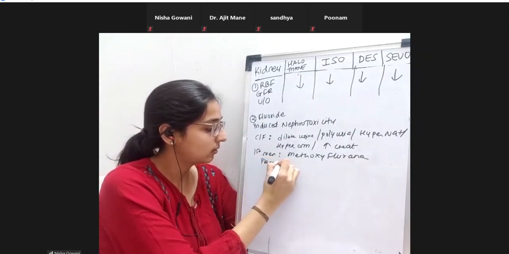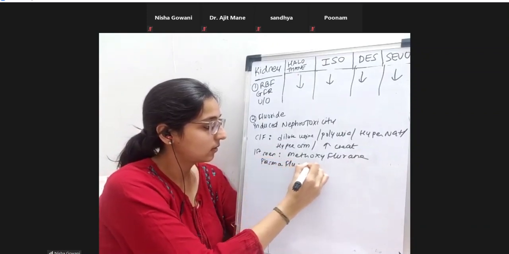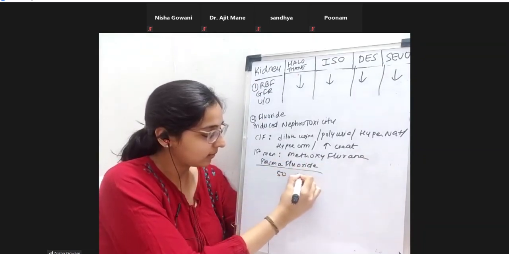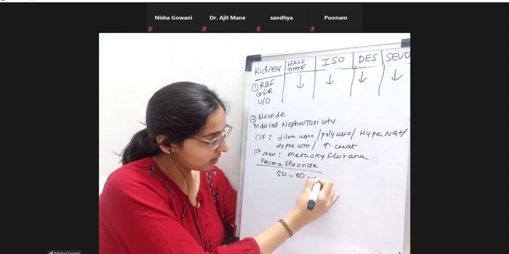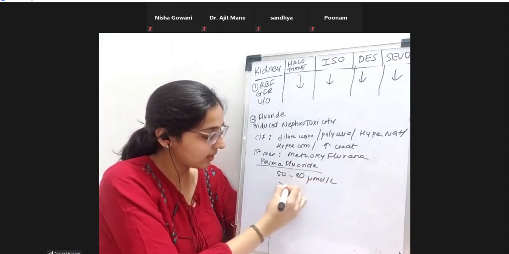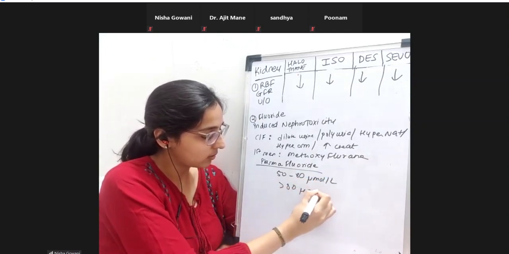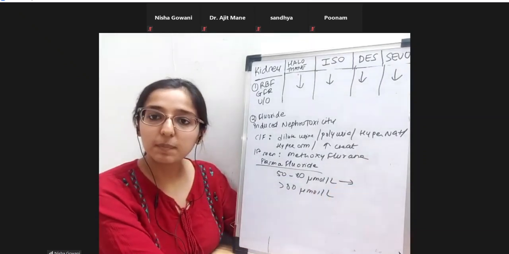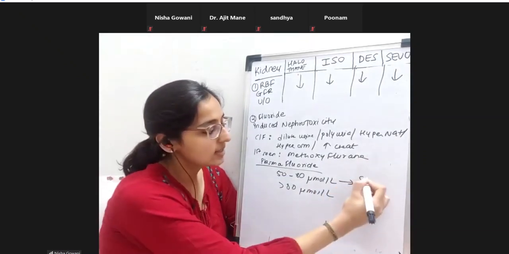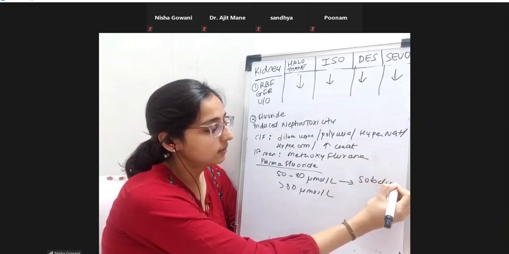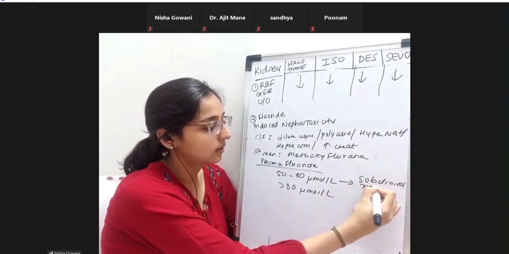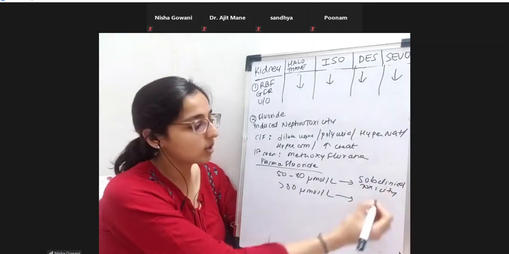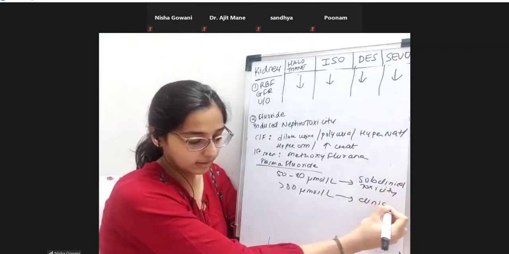So, how much plasma fluoride? What they saw was 50 to 80 micromole per liter and more than 80 micromole per liter. A plasma fluoride concentration of 50 to 80 micromole per liter caused subclinical toxicity. Okay. And when it exceeded 80, the fluoride concentration causes clinical toxicity.